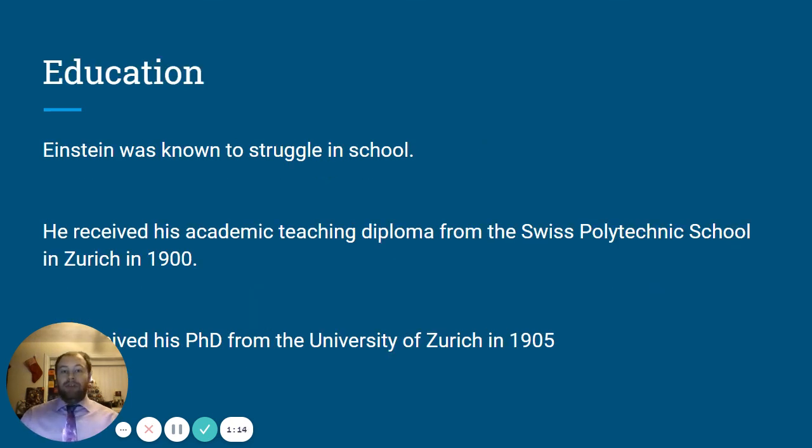Einstein was known to struggle in school, and there's a lot of people who think that he may have been on the autism spectrum, at least a little bit. He also received his academic teaching diploma from the Swiss Polytechnic School in Zurich in 1900, so he was a teacher. And then he received his PhD from the University of Zurich in 1905.